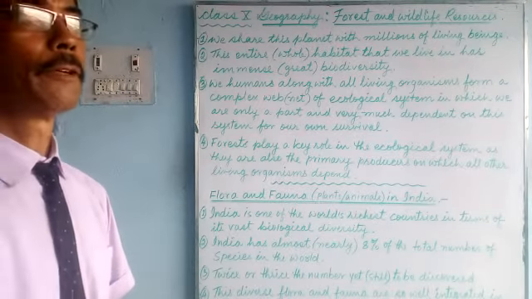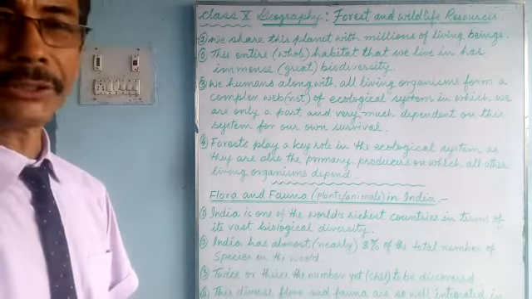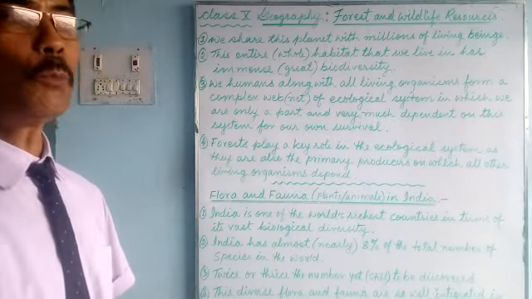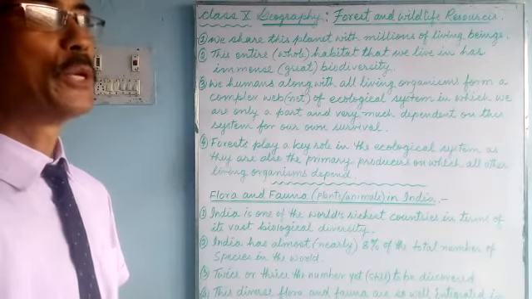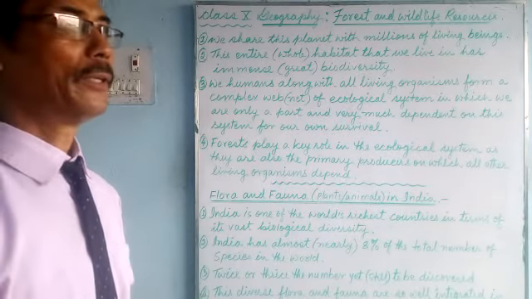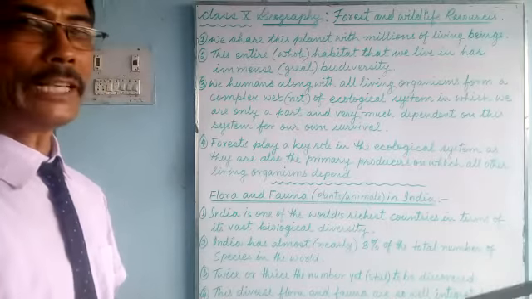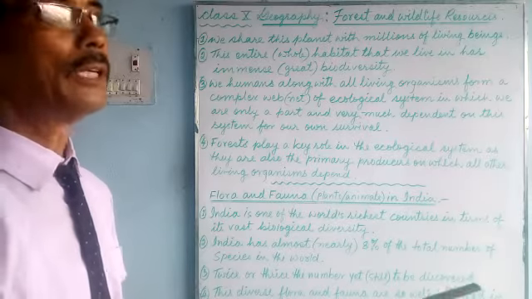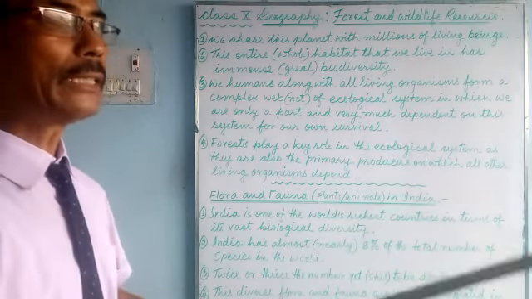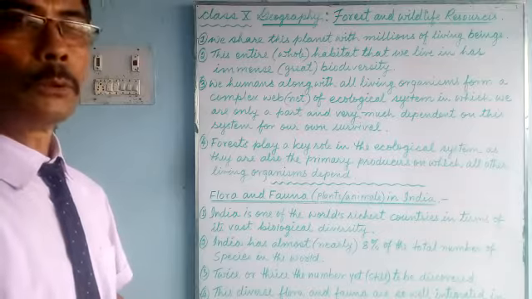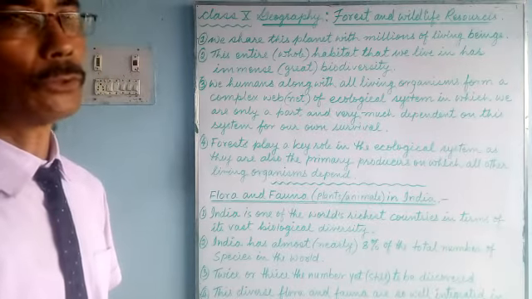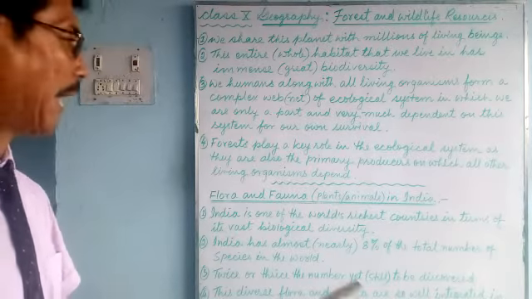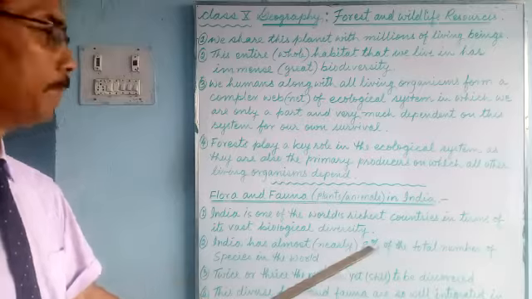You see the people in India, so many cultures, so many religions, so many tribes. So many varieties of crops are grown, and thousands and thousands of varieties of animals, insects, plants are found here. Such a great variety of biological diversity we have, and we are very rich in this.